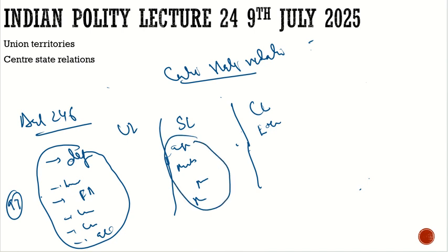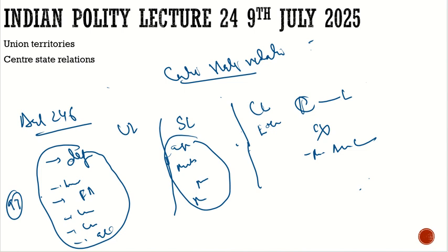Now what about the concurrent list? Both the center and state can make laws, but here is a question: suppose the center has made a law, and then the state makes a law which is in contradiction to the central law. Then what will happen? If it is passed by the parliament and not recommended for the president, then the state law will cease to exist. If the bill is recommended for the president and the president approves, then it will remain.